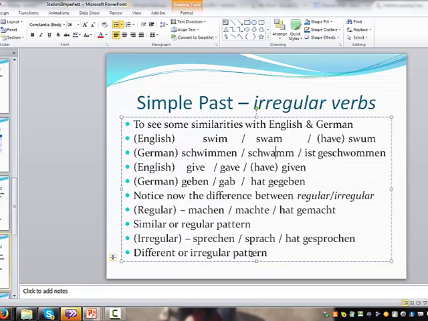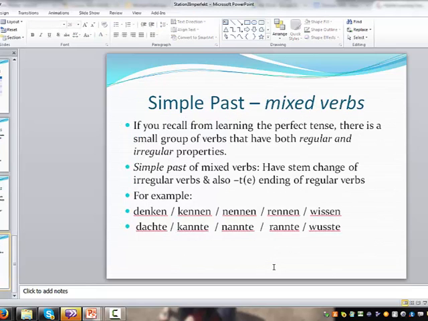And it's going to be irregular. Let's look at geben. Geben, gab, hat gegeben. Alright? So the difference there, give, gave, has given, or have given. Machen, machte, hat gemacht, that has a regular pattern, right? So I'm showing you the difference there. Sprechen, sprach, hat gesprochen. Speak, spoke. Okay? Then let's look at some of the mixed verbs.